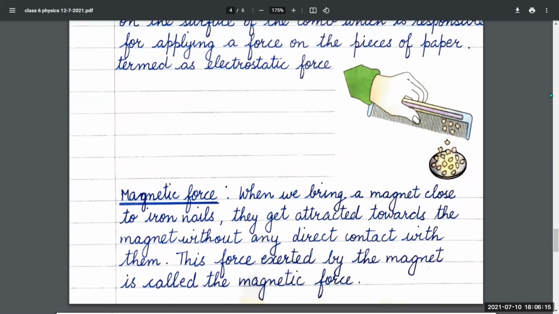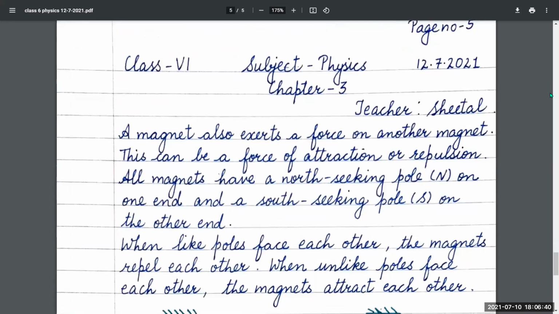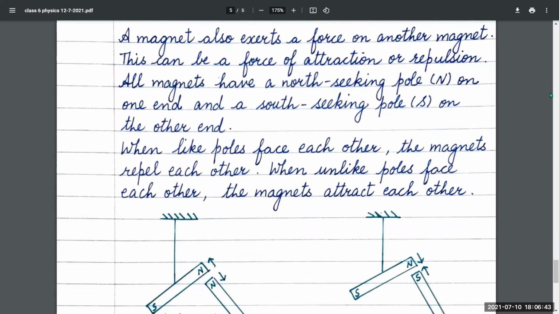Now, the next type of non-contact force is magnetic force. When we bring a magnet close to iron nails, they get attracted towards the magnet without any direct contact with them. This force exerted by the magnet is called magnetic force. A magnet also exerts a force on another magnet. This can be a force of attraction or repulsion.